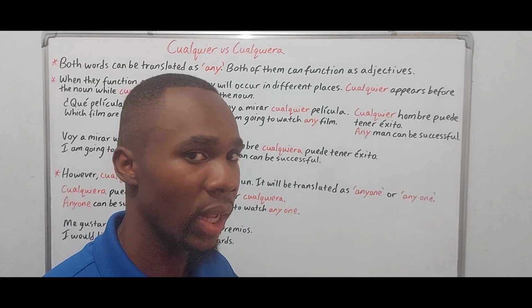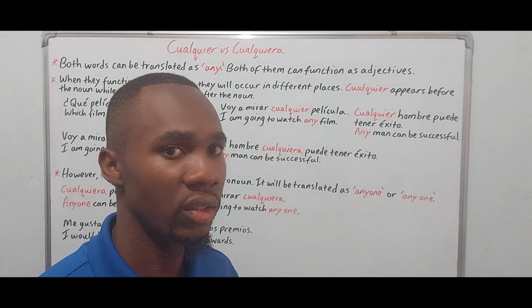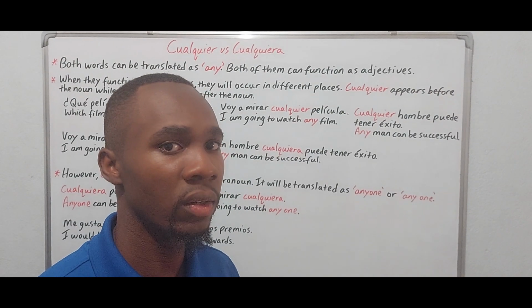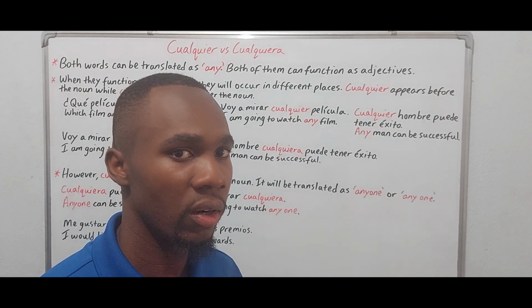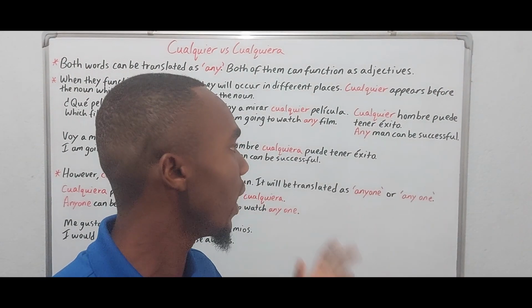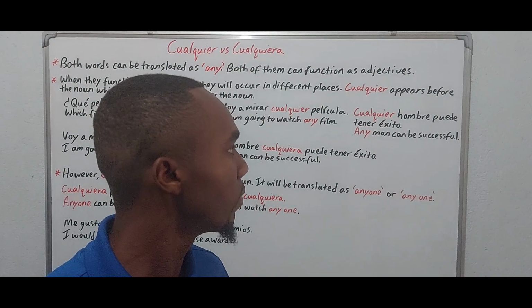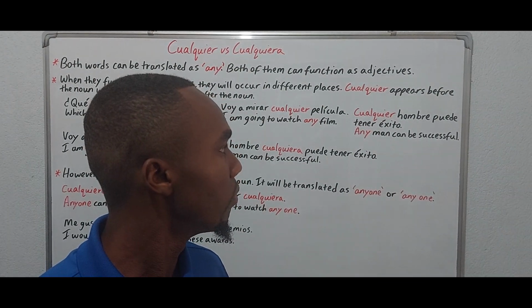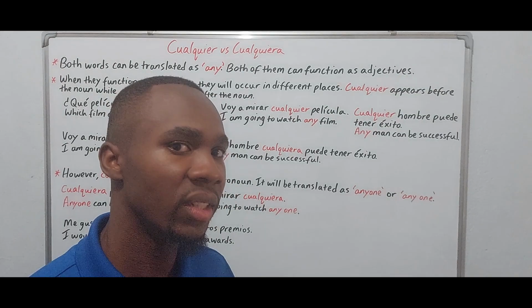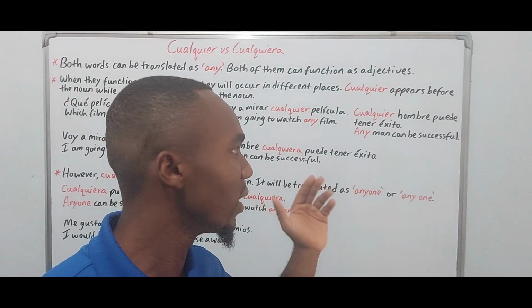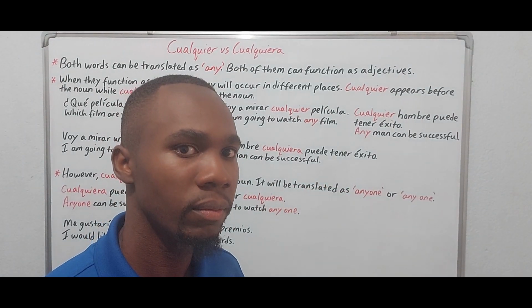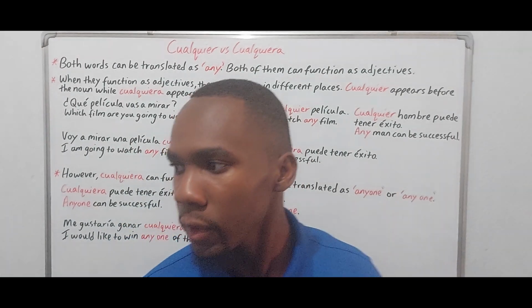Cualquier will always precede the noun. It does not matter whether the noun is masculine or feminine, okay? So any man can be successful. Who can be successful? Cualquier hombre, right? Muy bien.